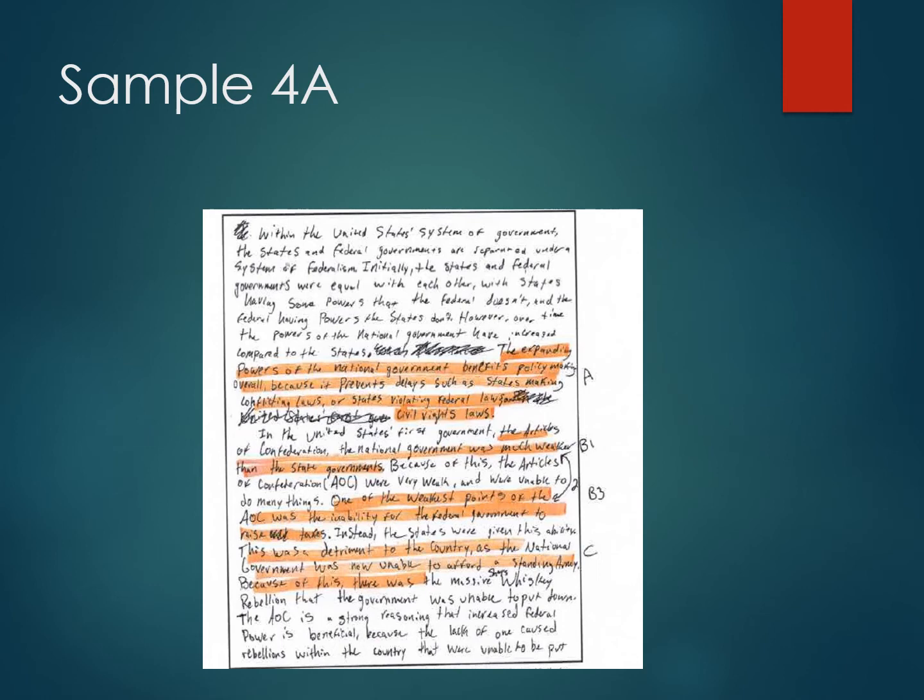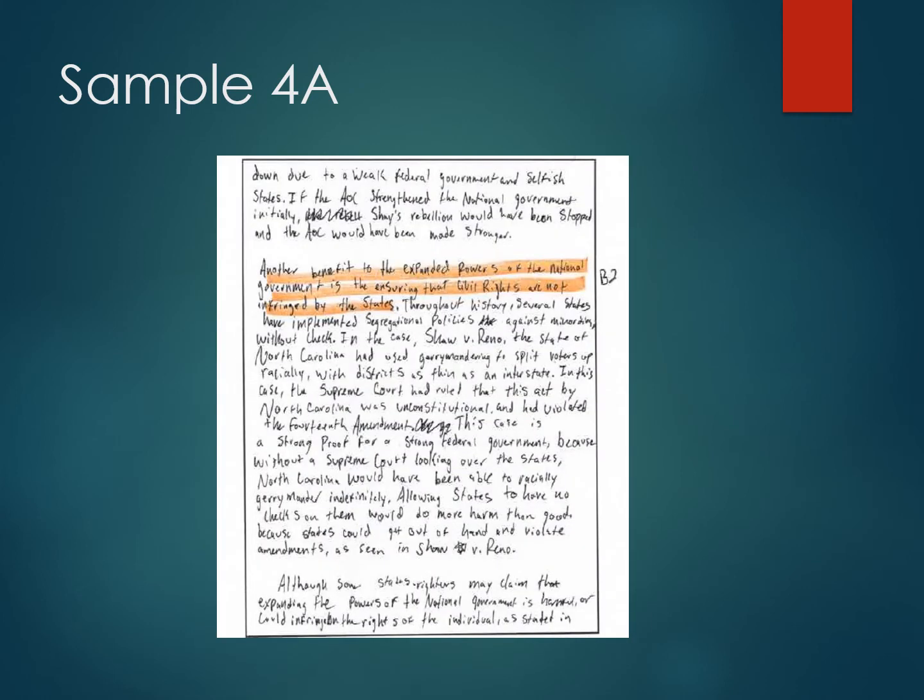So you get the B1 point. The Articles of Confederation, they've used the one from the list. That was one from the list. You get the B1 point. You get the B3 point. I'll go to B2 in a minute by using that to support your thesis. That's what that next thing is. The C point, which is the reasoning point, is gotten with that third area that's highlighted. You can see that and go ahead and read that when you get a chance.